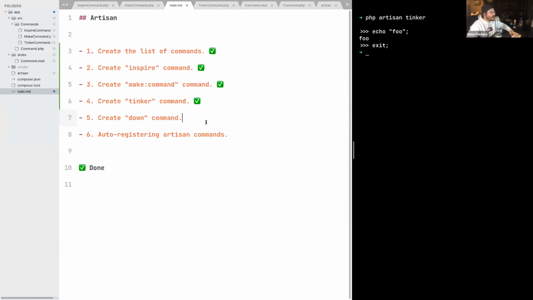And the first thing we are going to do is create the down command. So let's type php artisan make:command DownCommand. And this will create our down command. We just have made this command ourselves.